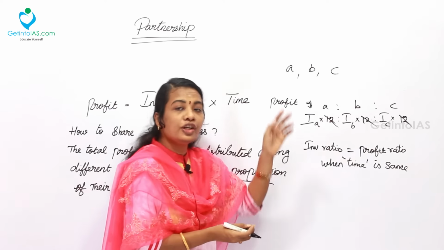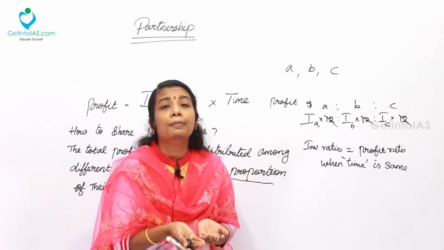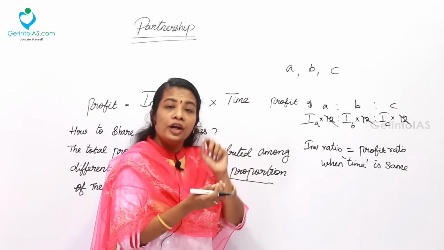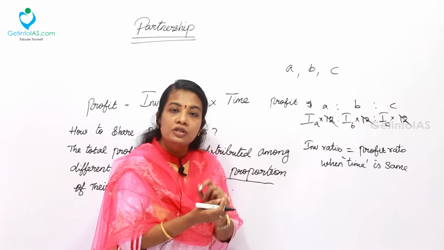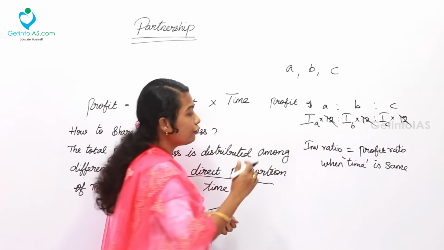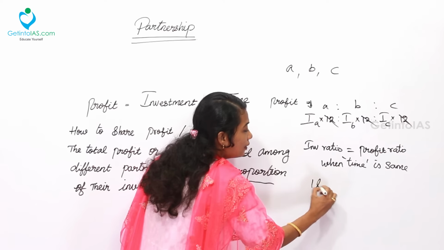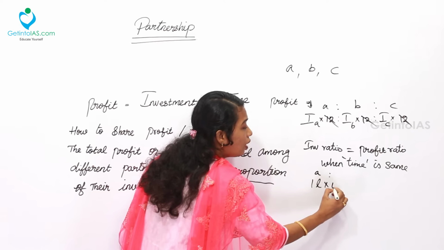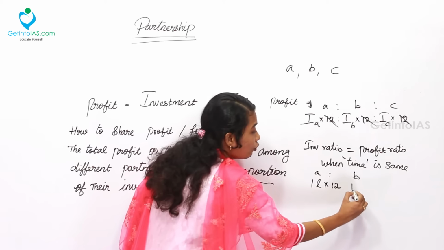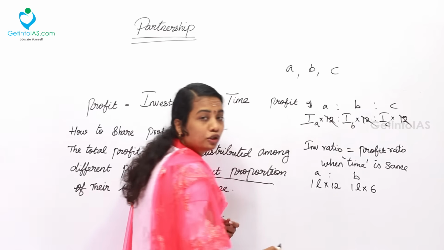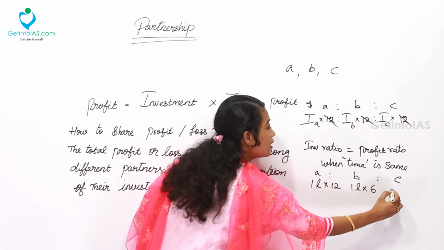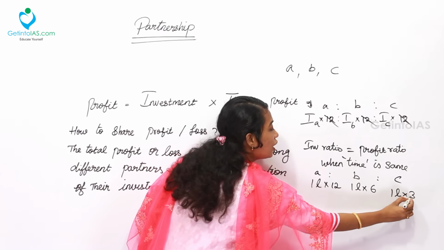Similarly, if all three partners are investing the same amount of money, for example A is investing 1 lakh, B is also investing the same 1 lakh, C is also investing the same 1 lakh rupees, but for different time periods. Say A invests 1 lakh for the whole year, B invests the same 1 lakh but is able to invest for only 6 months, and C invests the same 1 lakh for 3 months.